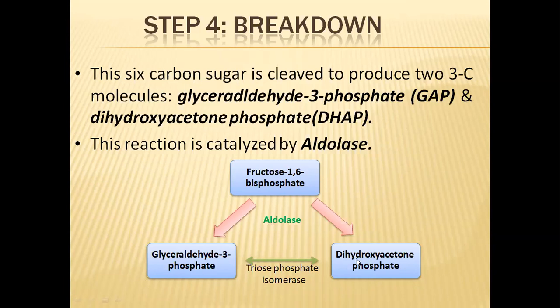These two are called triose phosphates. Each of them has 3 carbons, hence they are called trioses, and as they also have phosphate groups, they are called triose phosphates. So 2 triose phosphates will be formed. Like fructose and glucose, these 2 triose phosphates are isomers, so no chemical change is there. The chemical formula of these two molecules is the same. Just the arrangement of functional groups will be different in GAP and in DHAP.